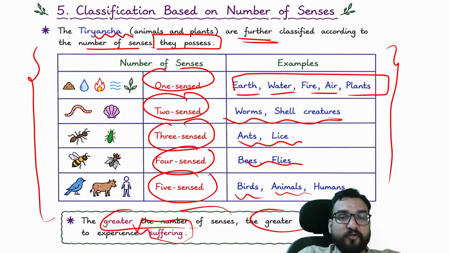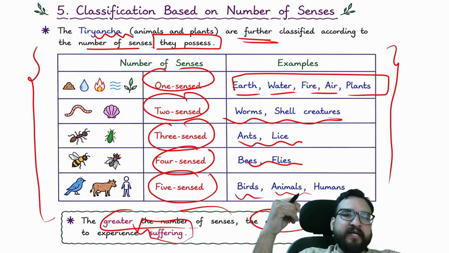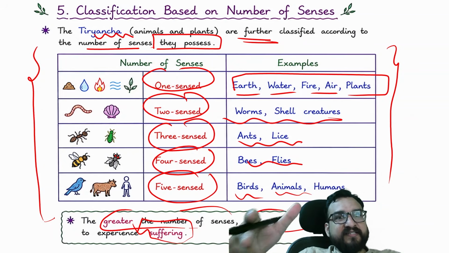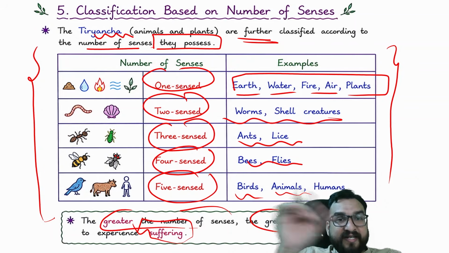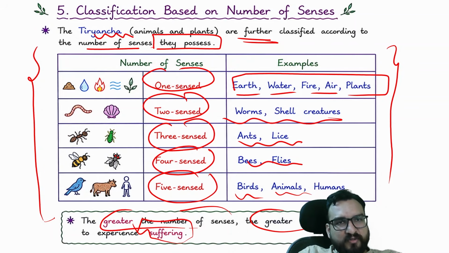Guys, you try to understand, you try to think. The modern world is not understanding the suffering capacity of beings. They are only understanding how much utility you can take out from a particular being. That is the modern understanding, and this is the religious, or you can say the inner, understanding of beings. So this is one thing in Jainism that you will be finding.